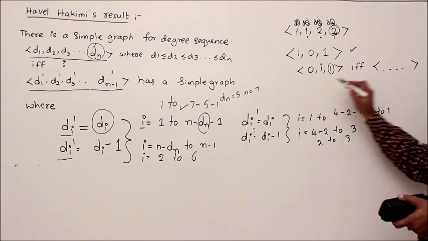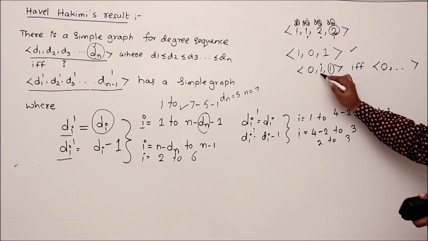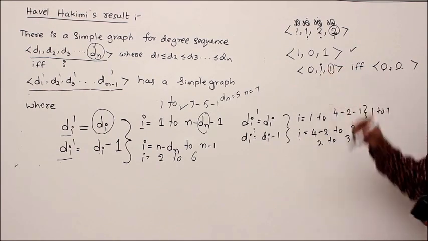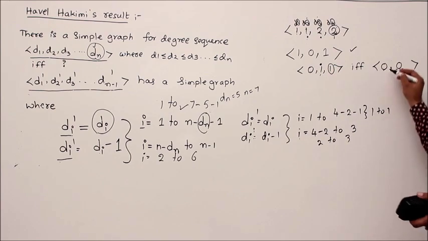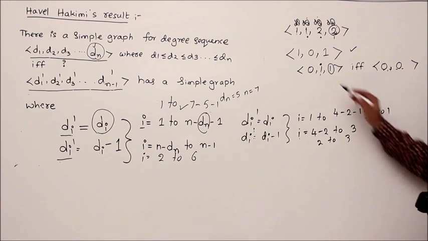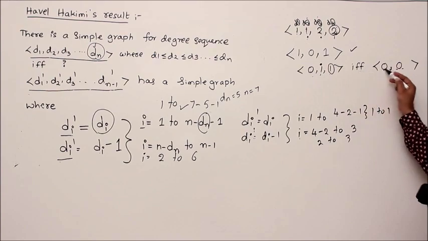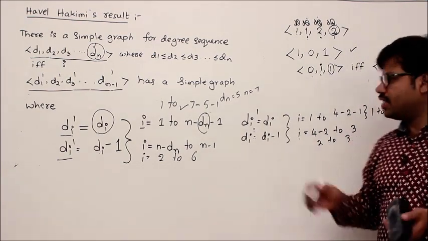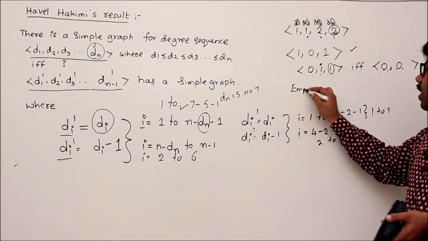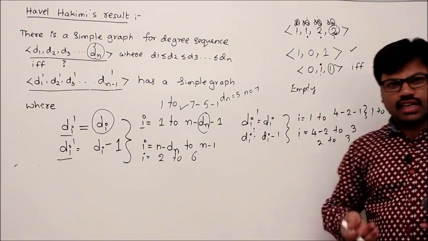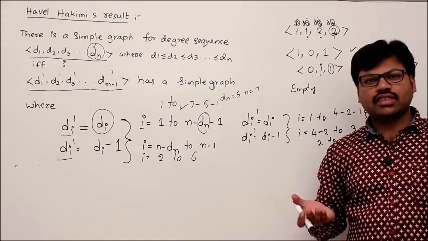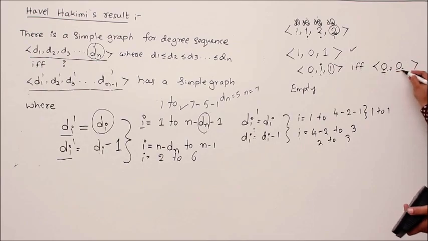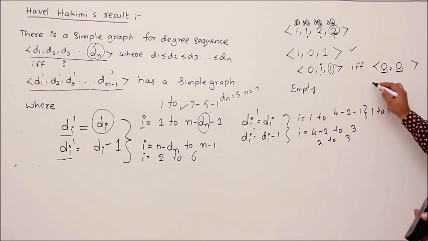What is that? 0, as it is. Now 1, 1 minus 1, 0. Whenever I point it like this, then we have to remove 1 from it. Then you get 0, 0. Now you see, 0, 1, 1 is graphic if and only if 0, 0 is graphic. But we know that 0, 0 is graphic. How? It is an empty graph. You know the definition of empty graph? An empty graph is a graph with some vertices and 0 edges. So when you have two integers, 2 degrees 0, 0 for any graph, then we can construct it, correct?